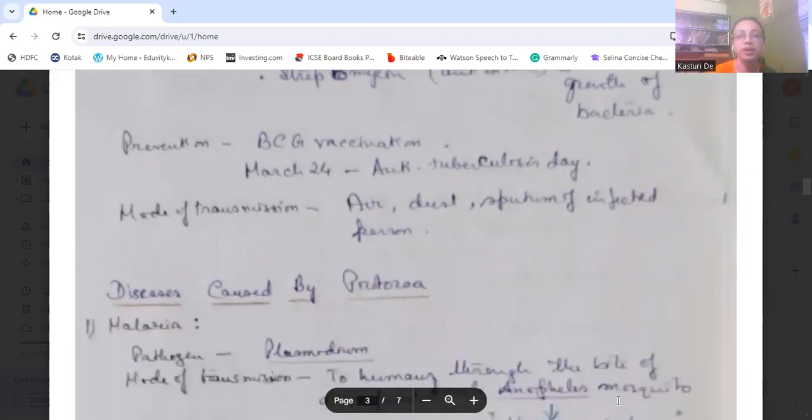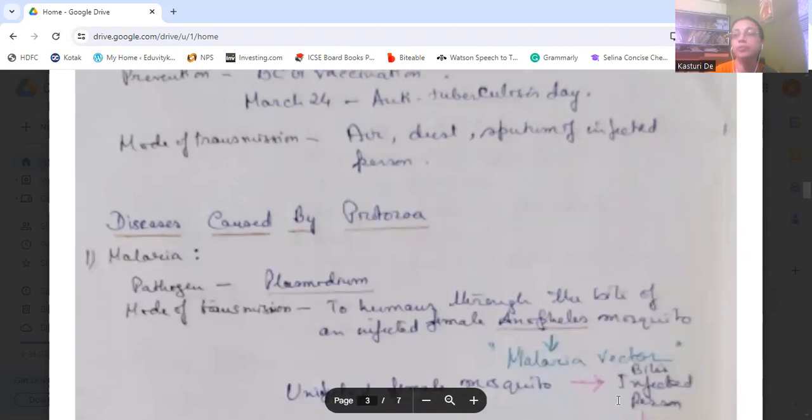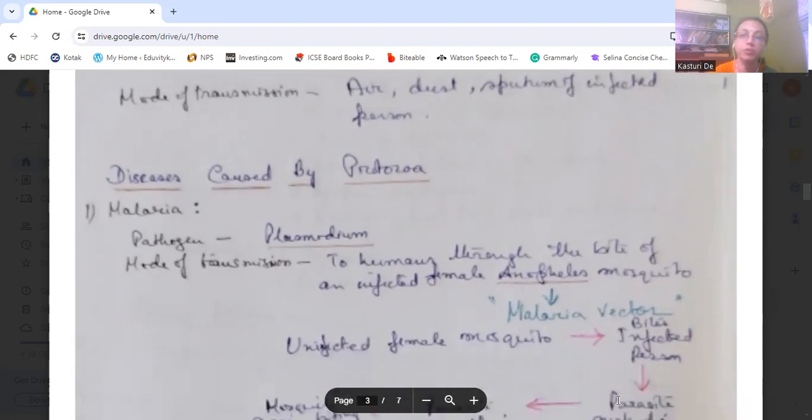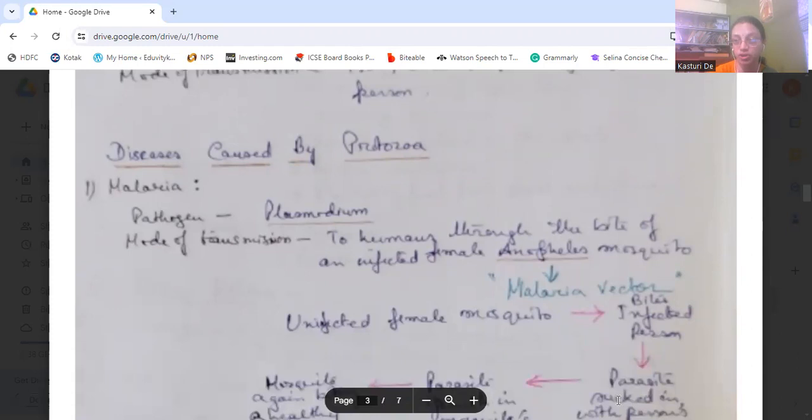Now we come to a protozoan disease, that is malaria first. Here the pathogen is Plasmodium, the protozoan which causes this disease. The mode of transmission is through the bite of the female Anopheles mosquito.